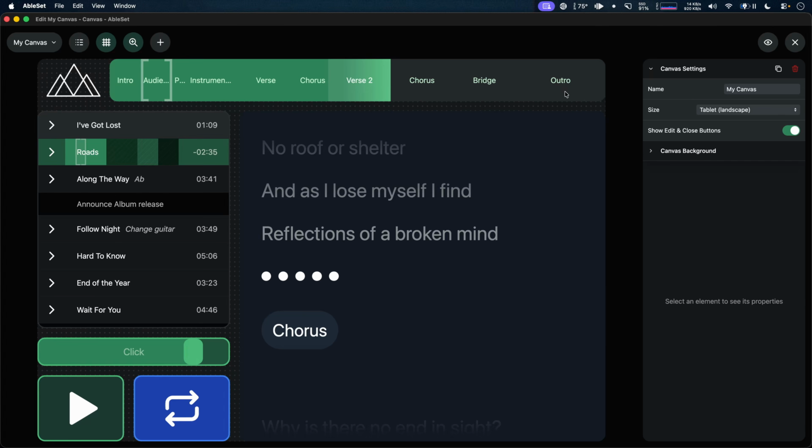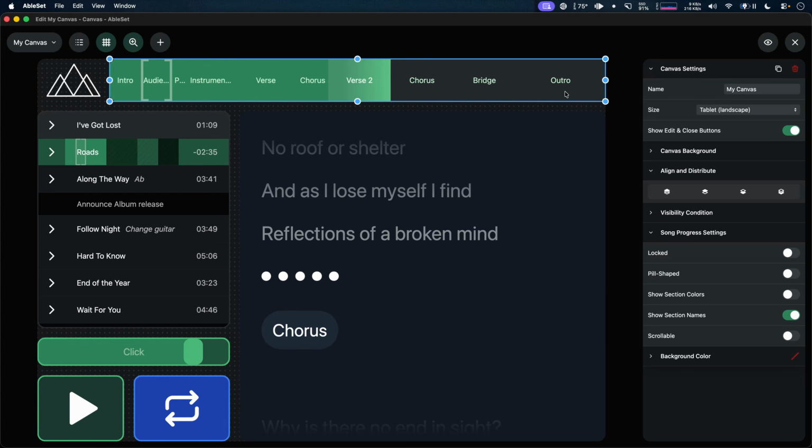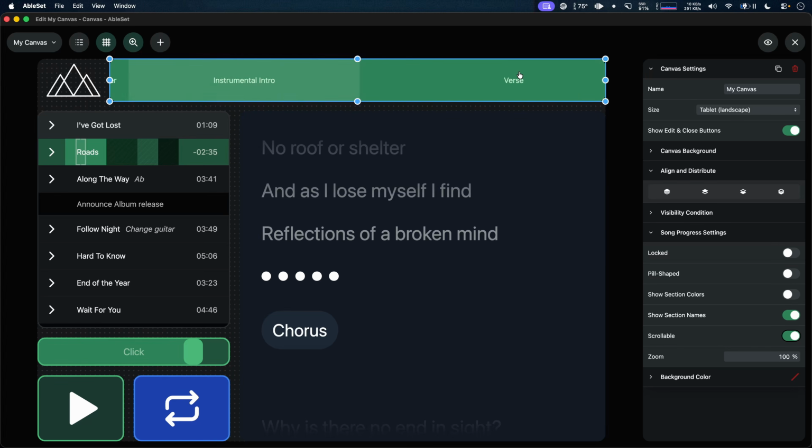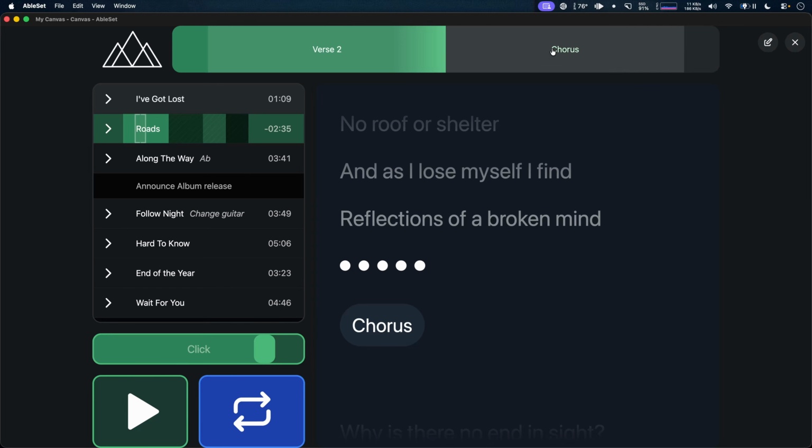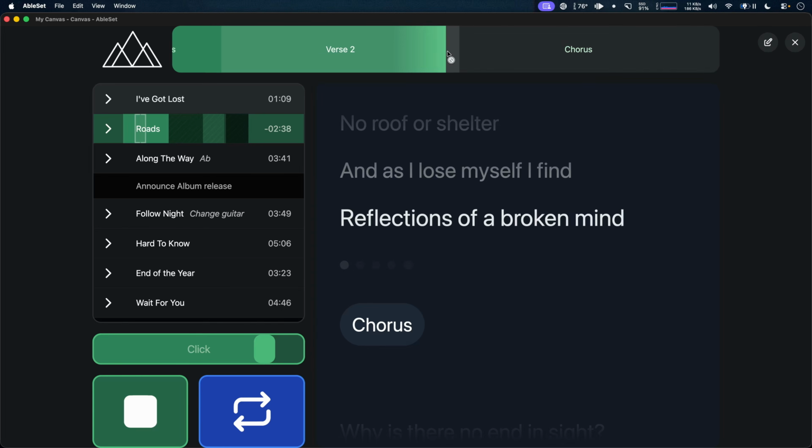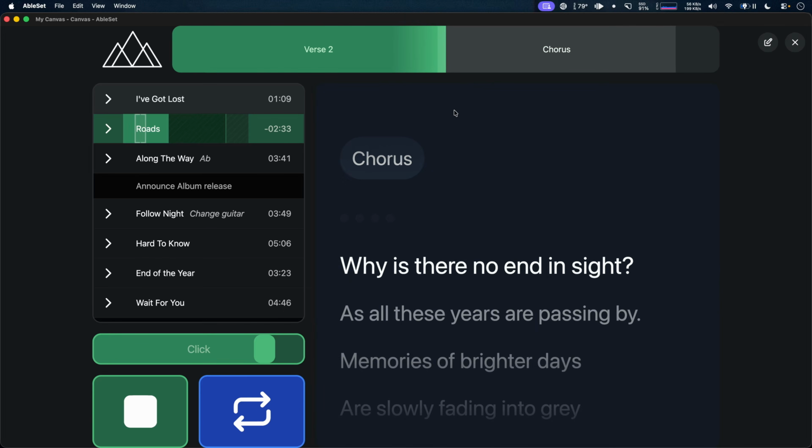The first new feature is the ability to scroll the song progress bar. So to enable this, I'm just going to enable the scrollable option. And now I can just scroll through this progress bar. I can also set a zoom, so I could choose 100% or maybe just 70% to make it a bit smaller. And if I go back into the Canvas view and I start playback, Chorus 2, you'll see that it automatically scrolls to keep the playhead in the middle.